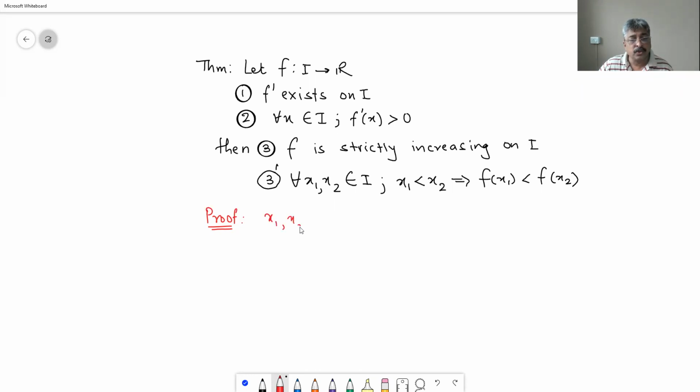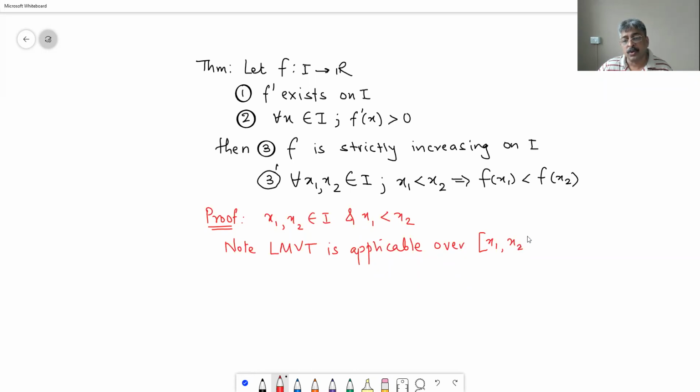x1, x2 belong to I, and x1 is less than x2. Note LMVT, Lagrange's mean value theorem, is applicable over closed interval x1, x2. Why?